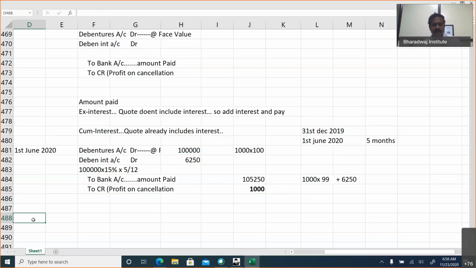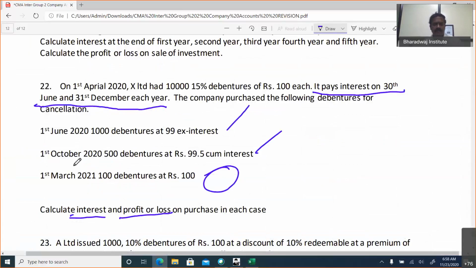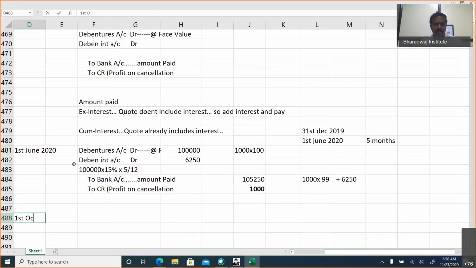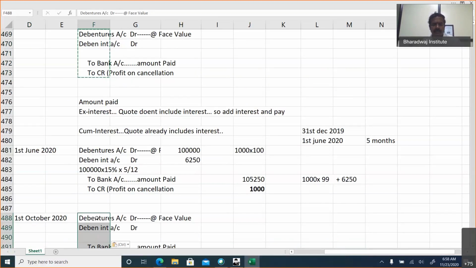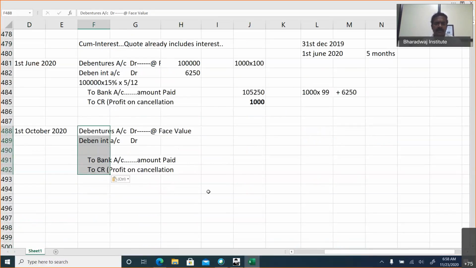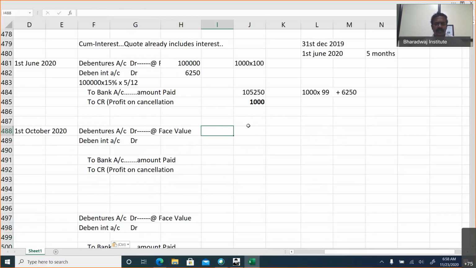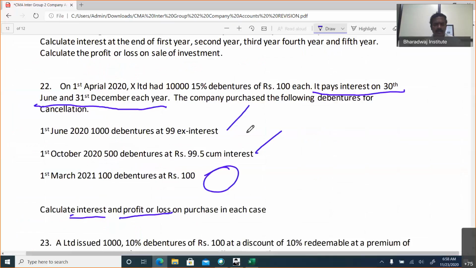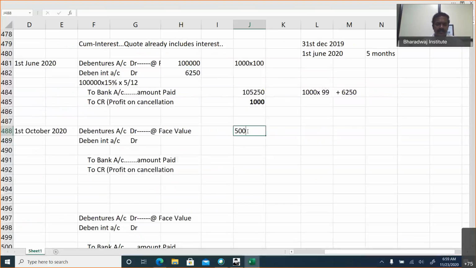Again, when are we purchasing? 1st October 2020. Entries are going to be same. Debenture interest account debit, even for the next one, entries are going to be same. What is the face value of debentures purchased? How many debentures are we purchasing? 500 debentures into 100. Face value 50,000.